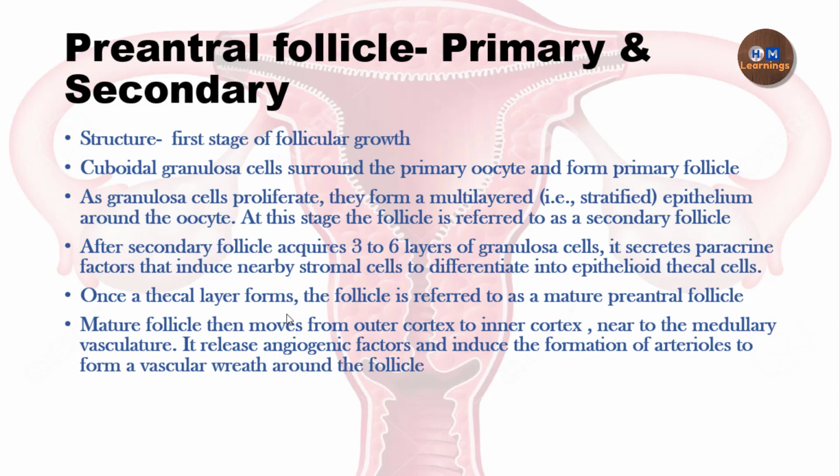What is the reason behind it? The reason is very simple. Now the follicle needs to start its endocrine function. The follicles don't have any duct system. They are dependent on the blood. So there must be an adequate blood supply to these follicles. Only then can they release their hormones and be affected by the pituitary gonadotropins. That is why there needs to be a good blood supply to these follicles.